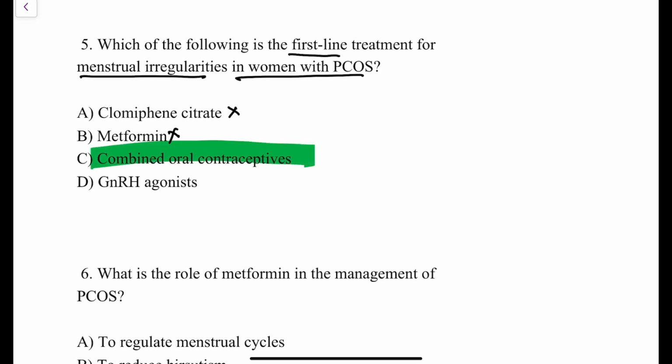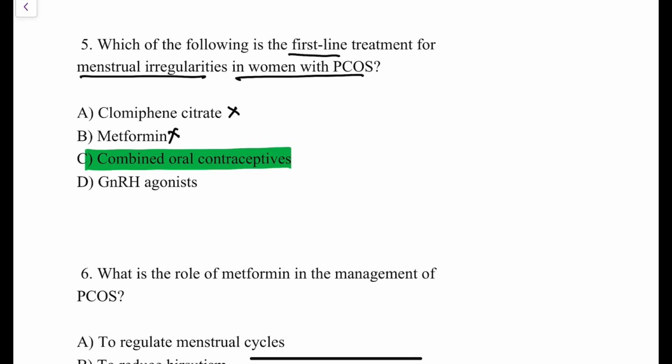The third option is combined oral contraceptives. Oral contraceptive pills, yes, so this is the answer. The drug of choice for the treatment of menstrual irregularities in patients of PCOS is combined oral contraceptives. What about GnRH agonist? GnRH agonist, as such, is not used as a first line treatment for menstrual irregularities, right? Because first line treatment is that treatment which has higher efficacy when compared to the next treatment. So in many patients, when you start oral combined pills as a treatment for this menstrual irregularity, it will get treated with OCPs itself.